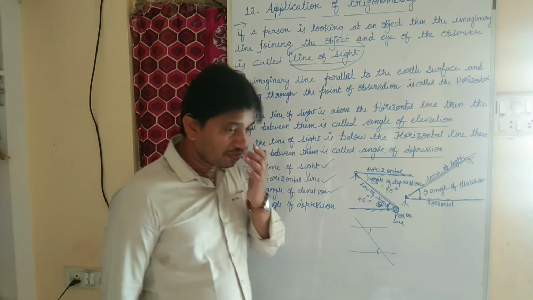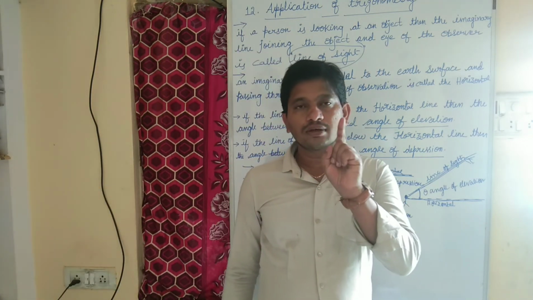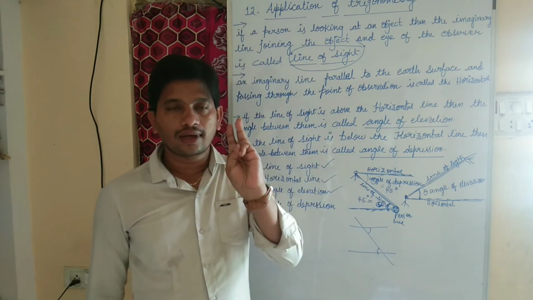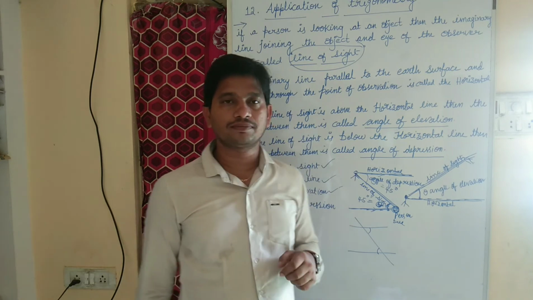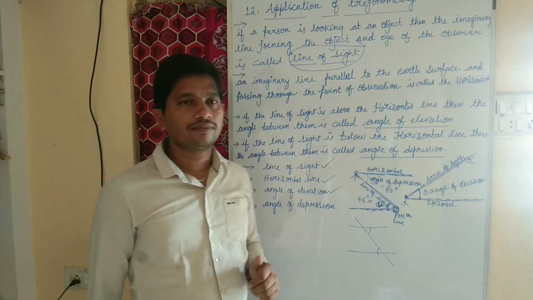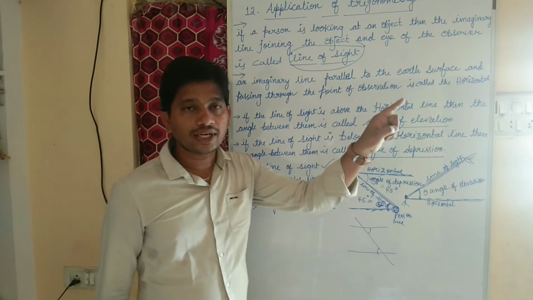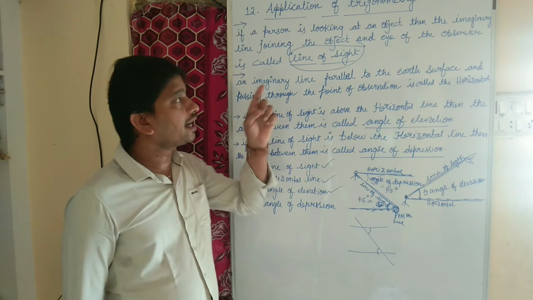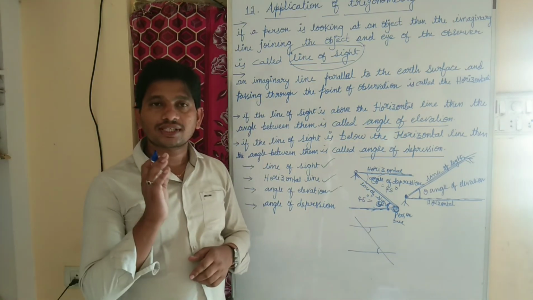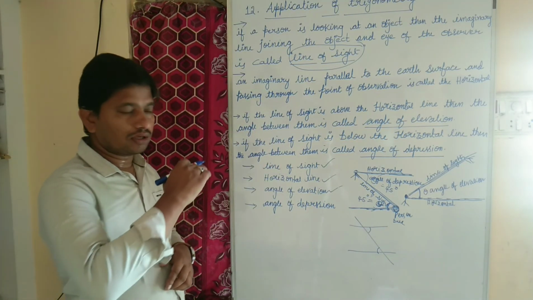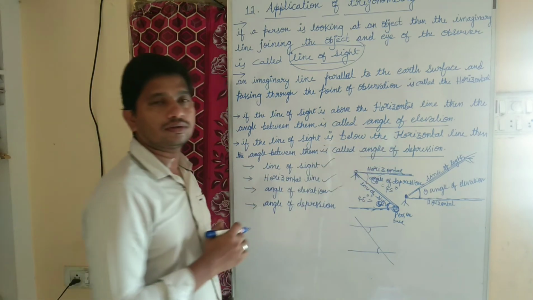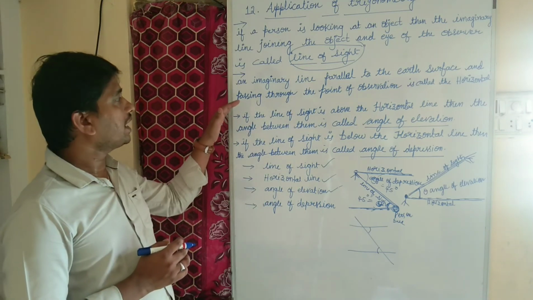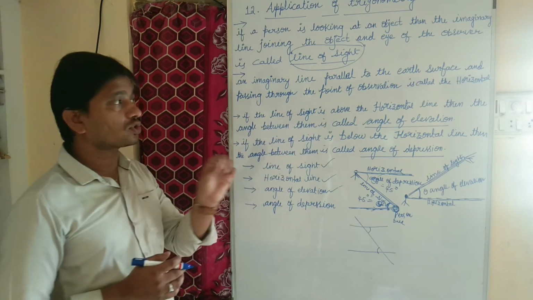So simply we have to learn four points: line of sight, horizontal line, angle of elevation, and angle of depression. The first one is line of sight. If a person is looking at an object, then the imaginary line joining the object and the eye of the observer is called the line of sight. And what do we mean by horizontal line? It is the imaginary line parallel to the earth surface and passing through the point of observation.